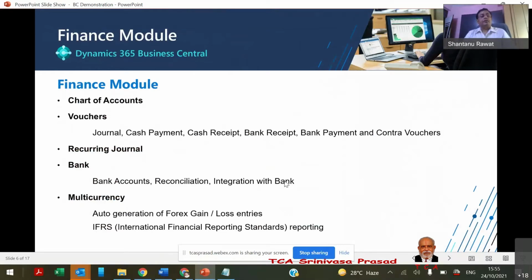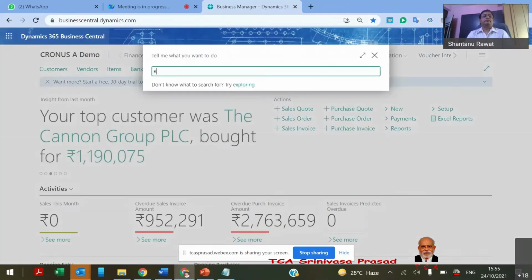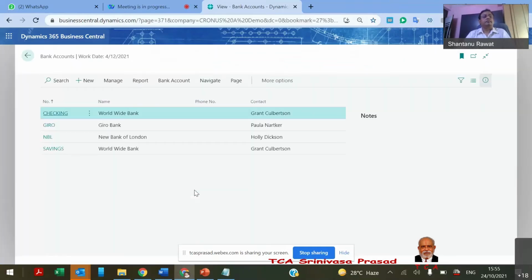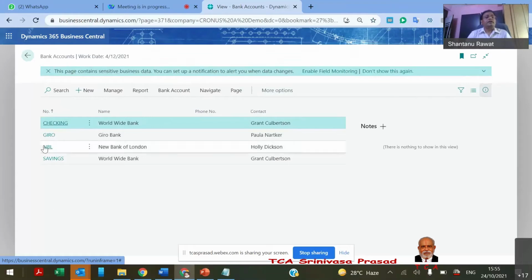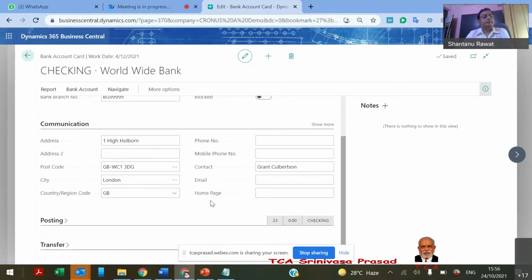Yeah, this banks. As I said, we can maintain the bank in INR as well as in foreign currency. So this is Worldwide Bank that I'm just maintaining.